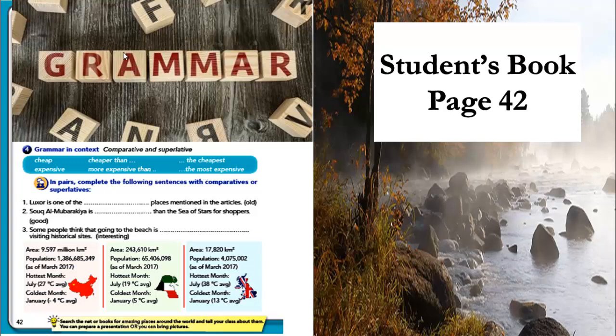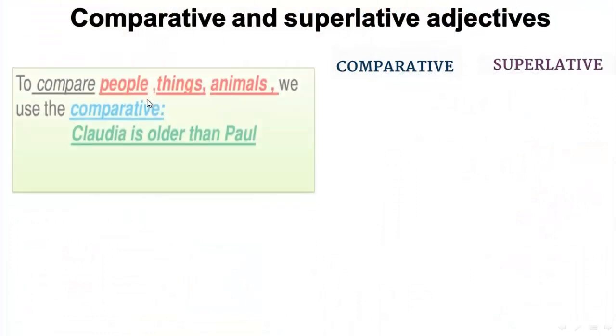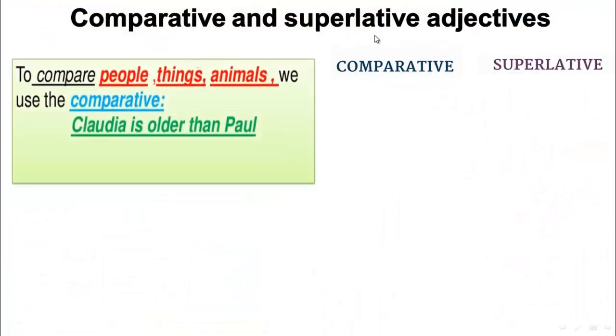Now open your student's book, page 42. Now we are going to study grammar. We are talking about comparative and superlative adjectives. To compare people, things, animals, we use the comparative. Claudia is older than Paul.